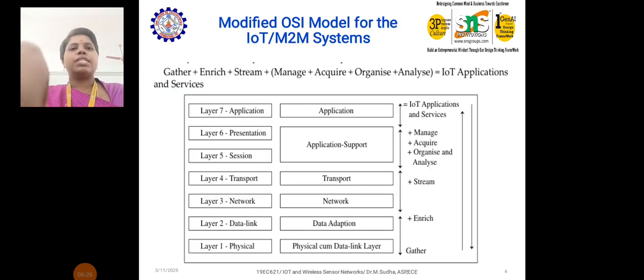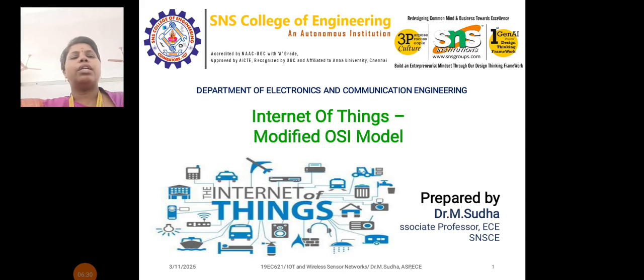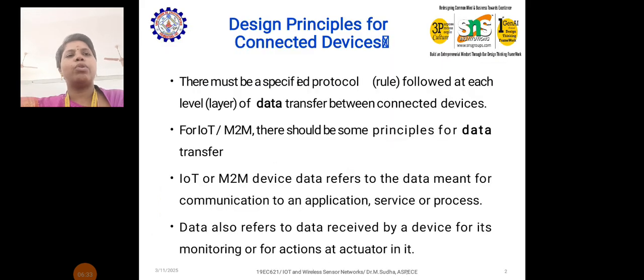Let us recap from the beginning: what is IoT and what is M2M. We have had a glance at the modified OSI model. For what purpose are we modifying the OSI model? For ease of convenience and to connect more devices with the help of IoT, and it will also be utilized in the M2M system. We are following some design principles for connected devices.